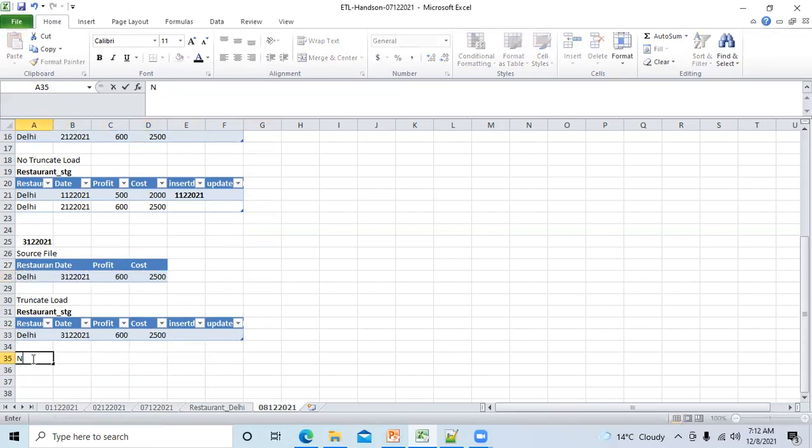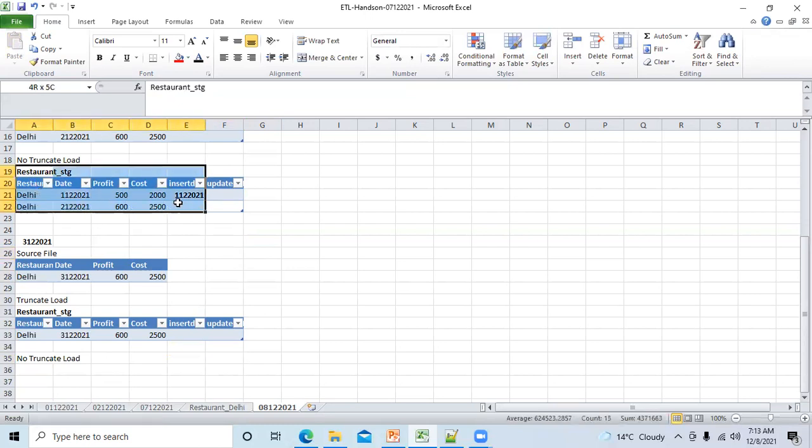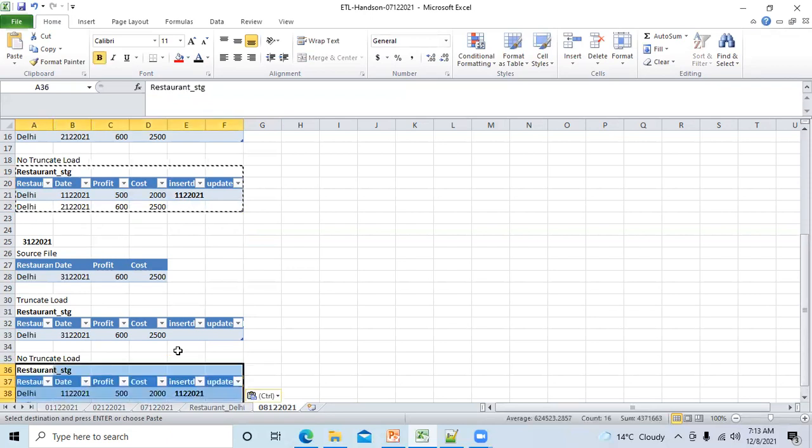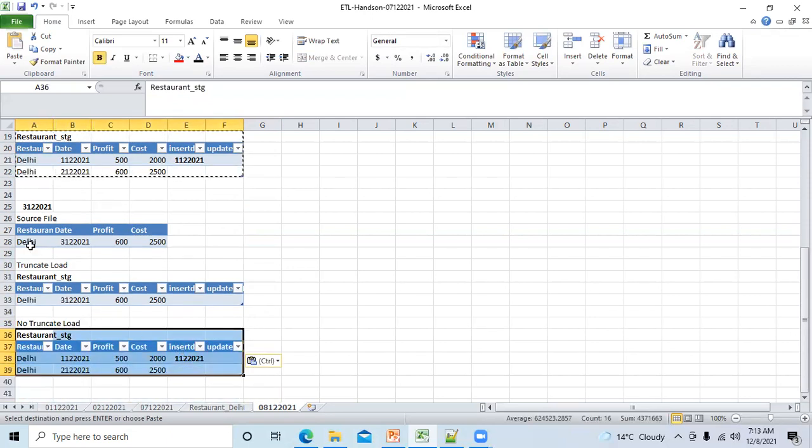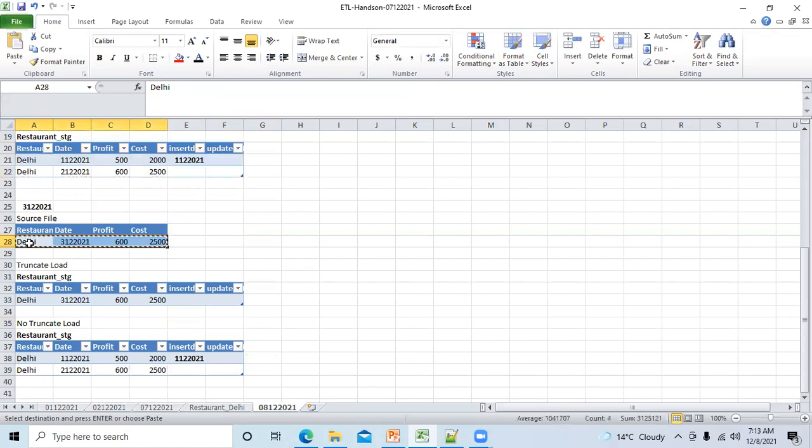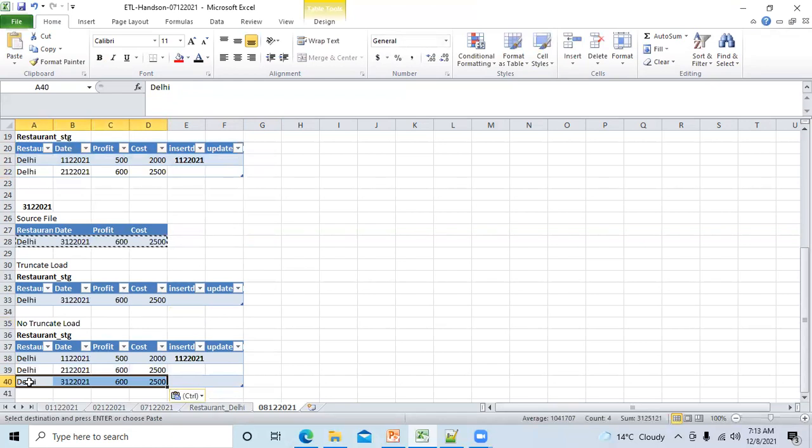Clear. And if you're not working on truncate load, then what will happen? You have this data, no truncate load mode. Then what will happen? 3 records will be loaded. It will silently copy the data present in the source file and append it at the end, right?